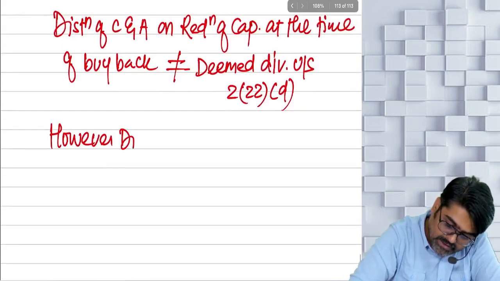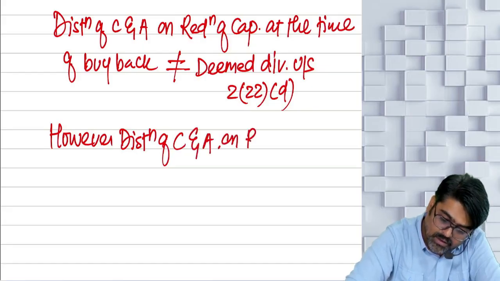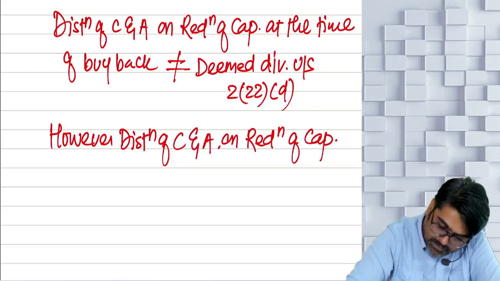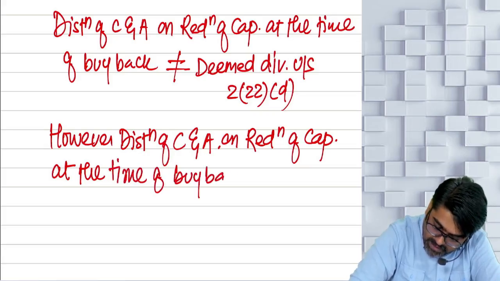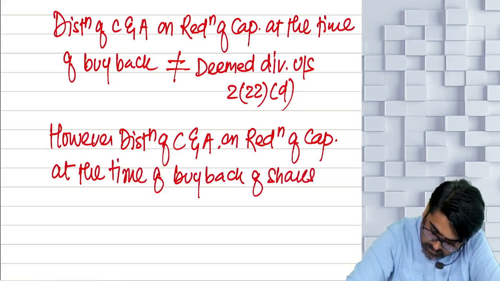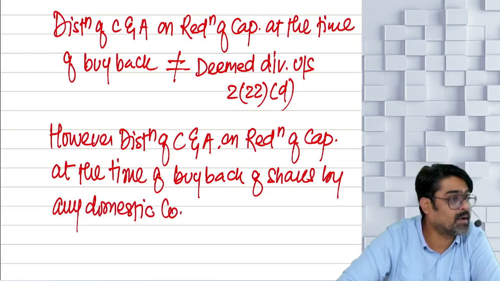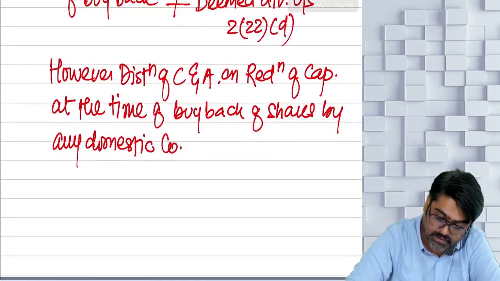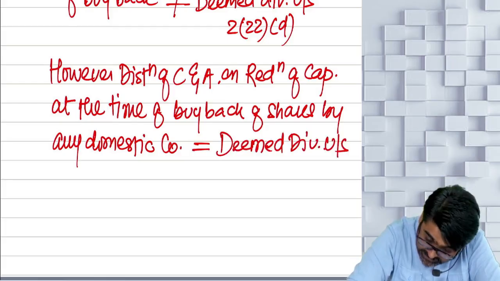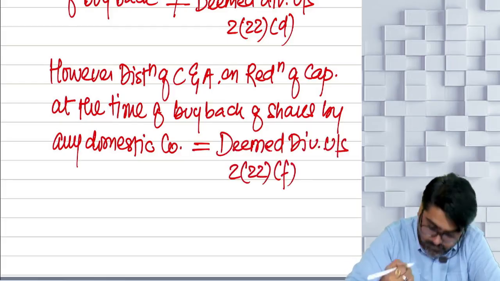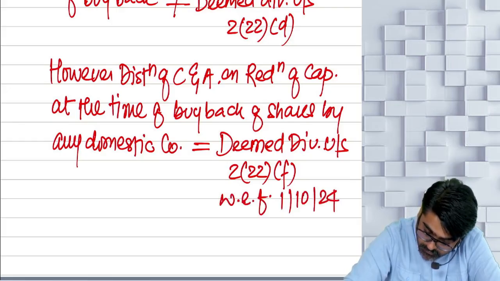However, distribution of cash and assets on reduction of capital at the time of buyback of shares by any domestic company is equal to deemed dividend under section 222F with effect from 1/10/2024.